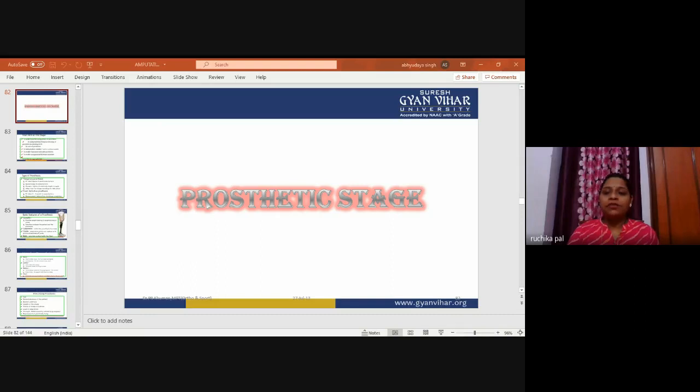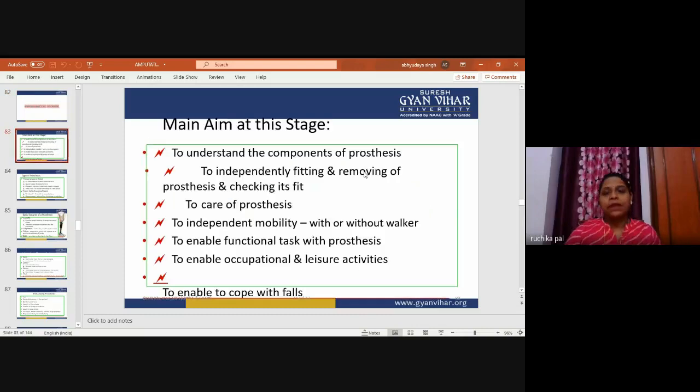I'm continuing my third video on amputation, and now I'm covering the prosthetic stage. The learning objectives of this stage are to understand the components of the prosthesis, to independently fit and remove the prosthesis and check its fit, to care for the prosthesis, to achieve independent mobility with or without a walker, to enable functional tasks with the prosthesis, to enable occupational and leisure activities, and to cope with falls.